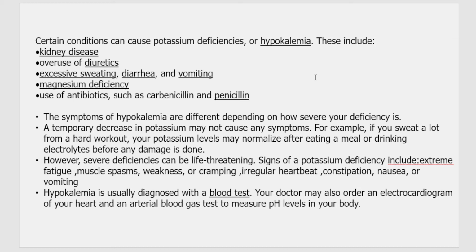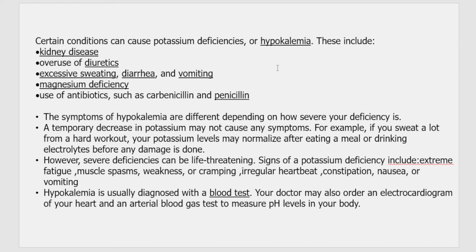or maybe because of overuse of diuretics. They are a form of drugs that is usually consumed, also called water pills. They're also consumed for removal of excess sodium from your body usually. But if we overconsume that kind of drug, any drug for that matter, it can affect other body functions. So this is one of the reasons.